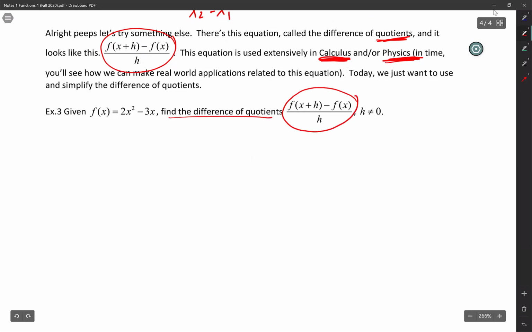So it says find the difference quotient. So it wants this equation, and they tell us what f of x is. So we already have f of x. We got this part. We need f of x plus h.